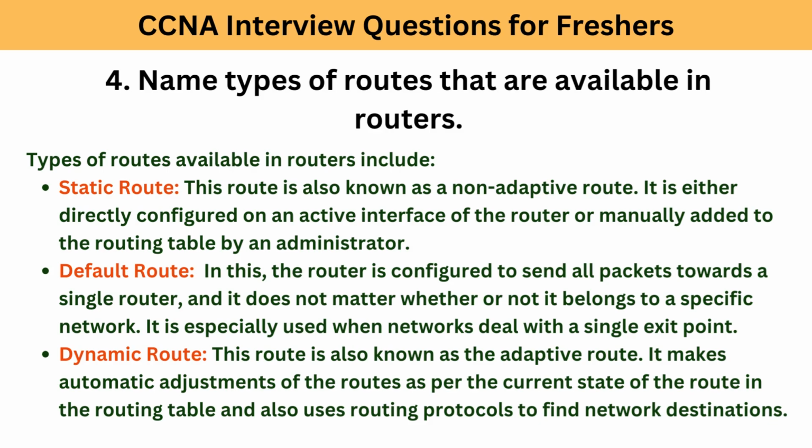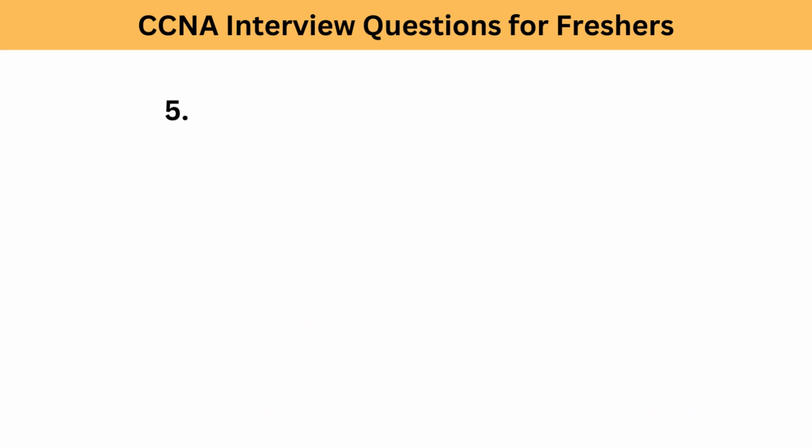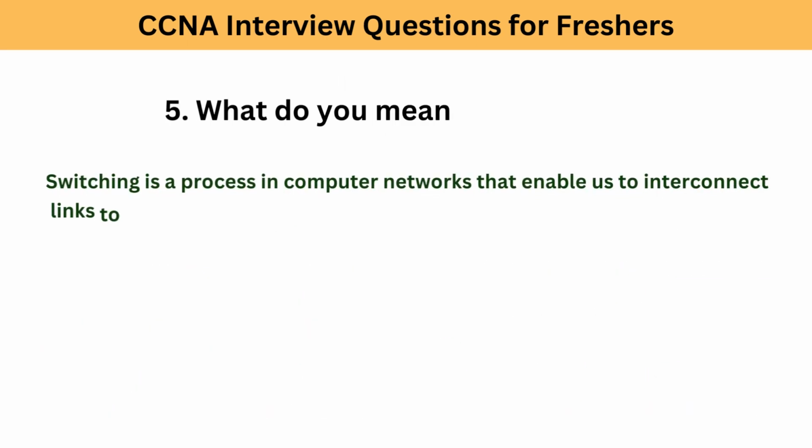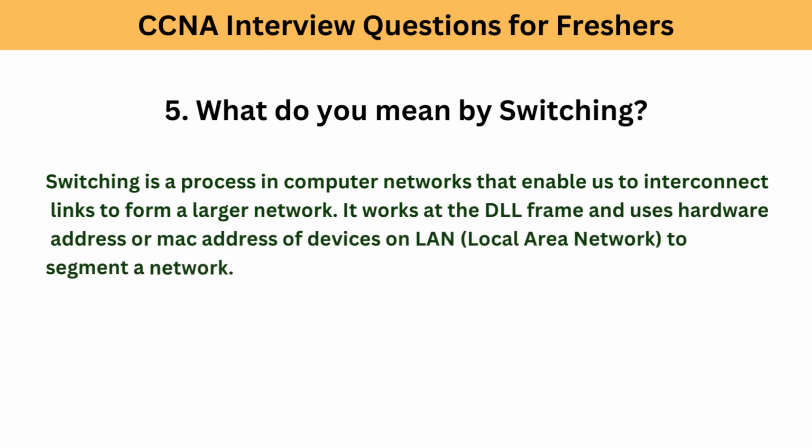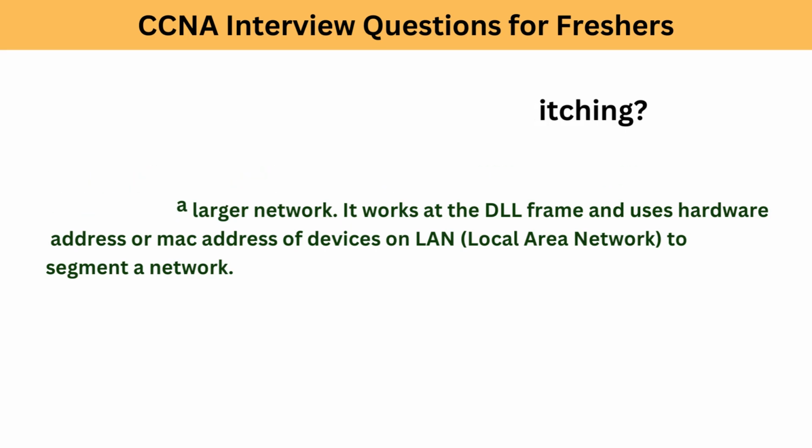Dynamic route. This route is also known as the adaptive route. It makes automatic adjustments of the routes as per the current state of the route in the routing table and also uses routing protocols to find network destinations. 5. What do you mean by switching? Switching is a process in computer networks that enable us to interconnect links to form a larger network. It works at the DLL frame and uses hardware address or MAC address of devices on LAN, local area network, to segment a network.